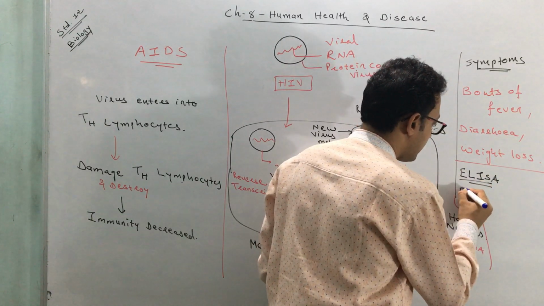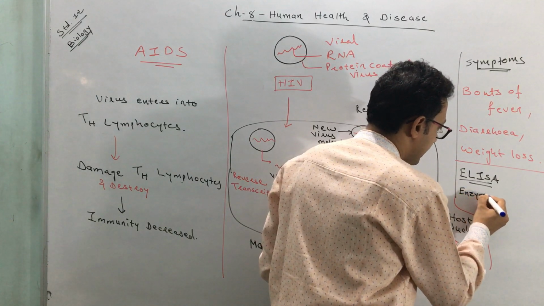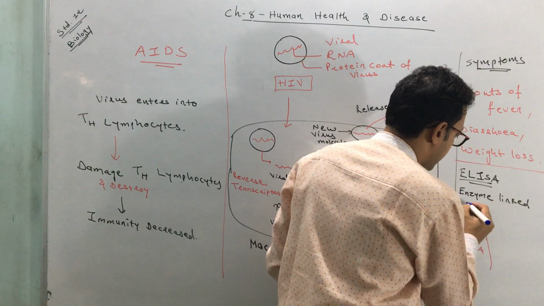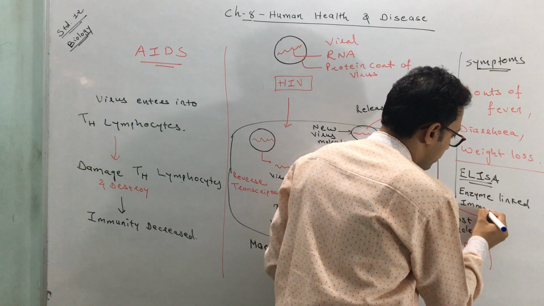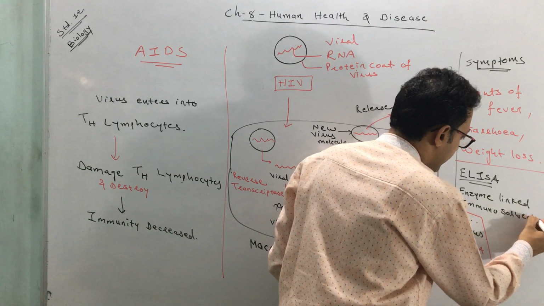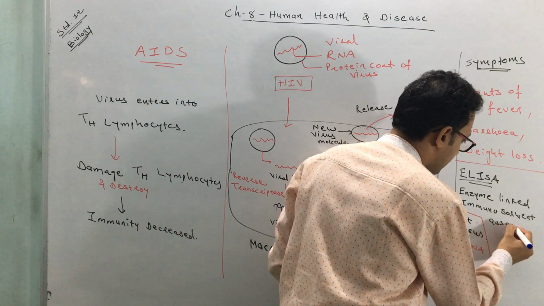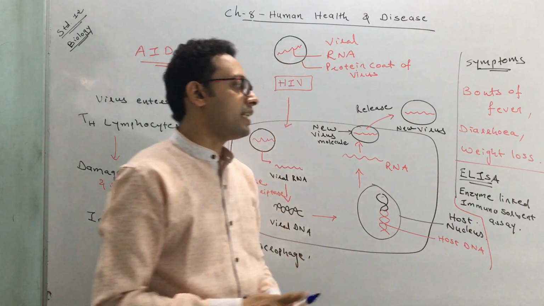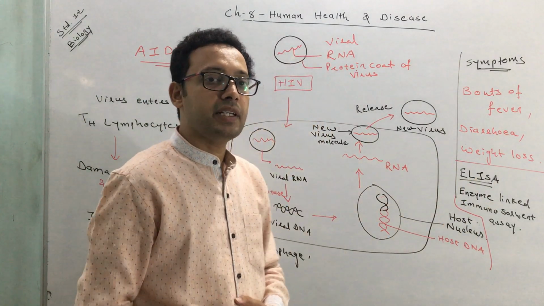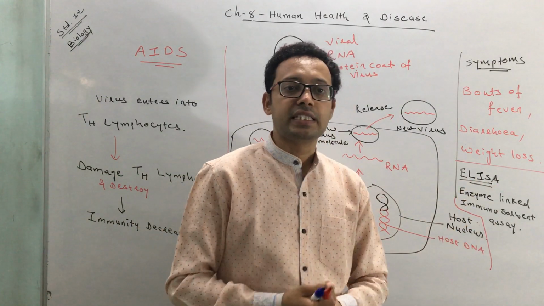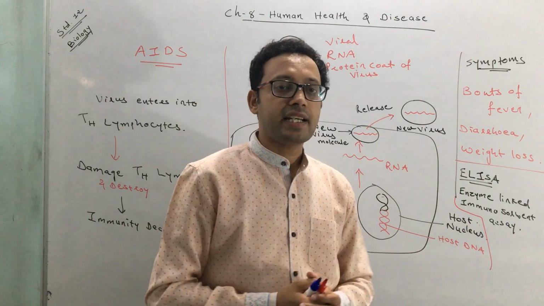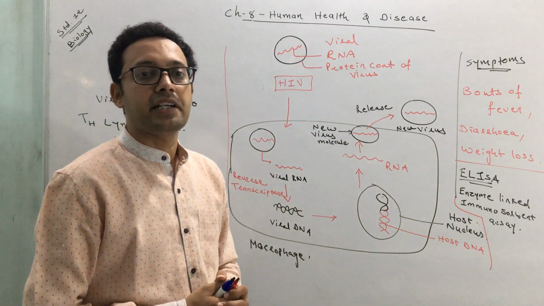The full form is enzyme: E means enzyme, L means linked, I means immuno, S means sorbent, A means assay. This is a diagnostic technique, ELISA, by which this disease can be diagnosed. ELISA, enzyme linked immunosorbent assay. This is a technique by which AIDS can be diagnosed.